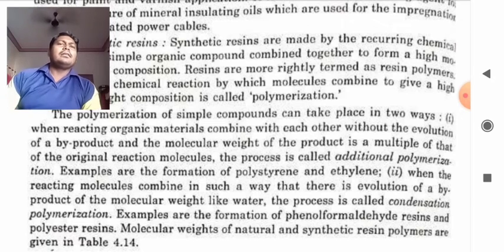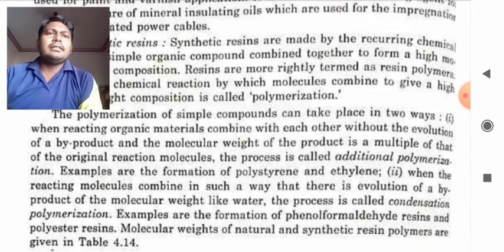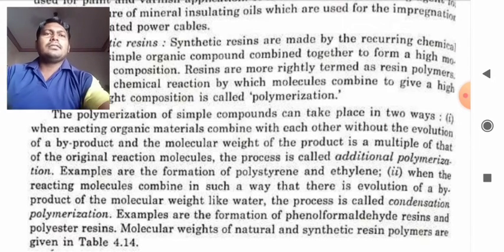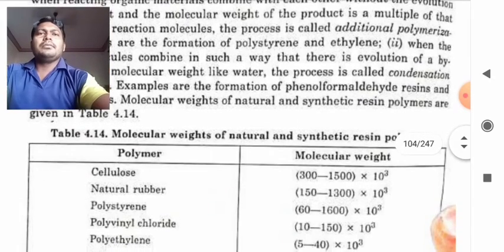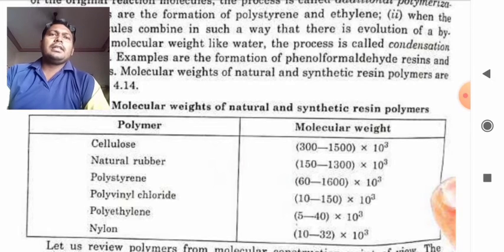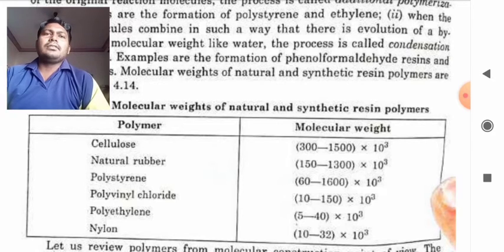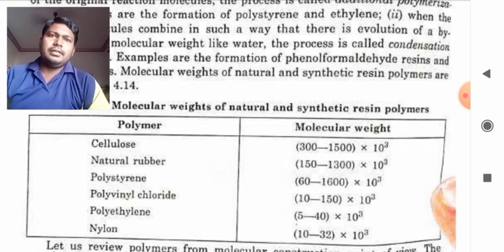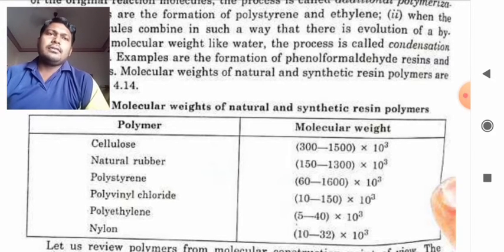Molecular weights of natural and synthetic resin polymers are as shown in the table. There are different polymers like cellulose, natural rubber, polystyrene, PVC or polyvinyl chloride, polyethylene and nylon. The corresponding molecular weight values are given.